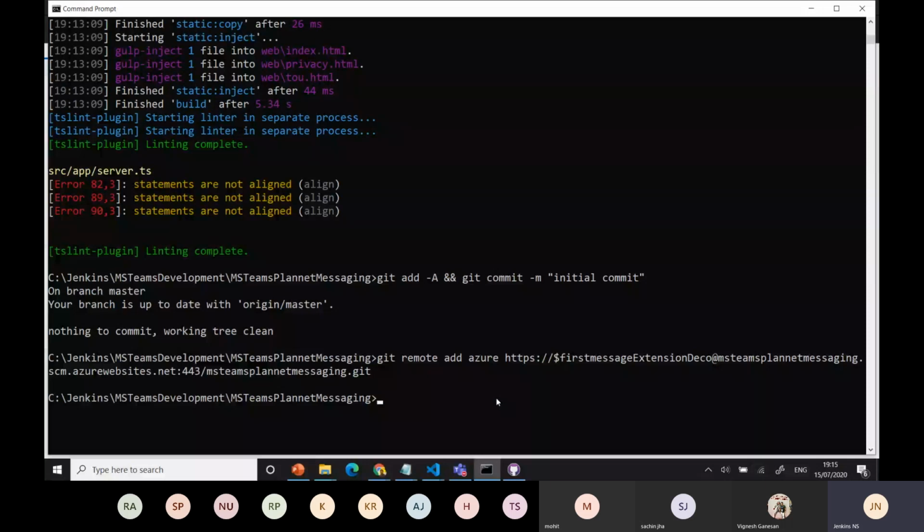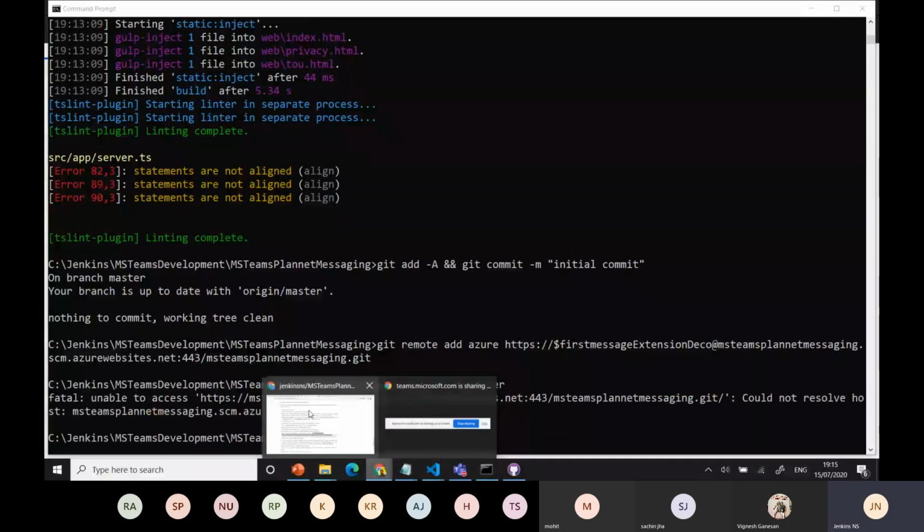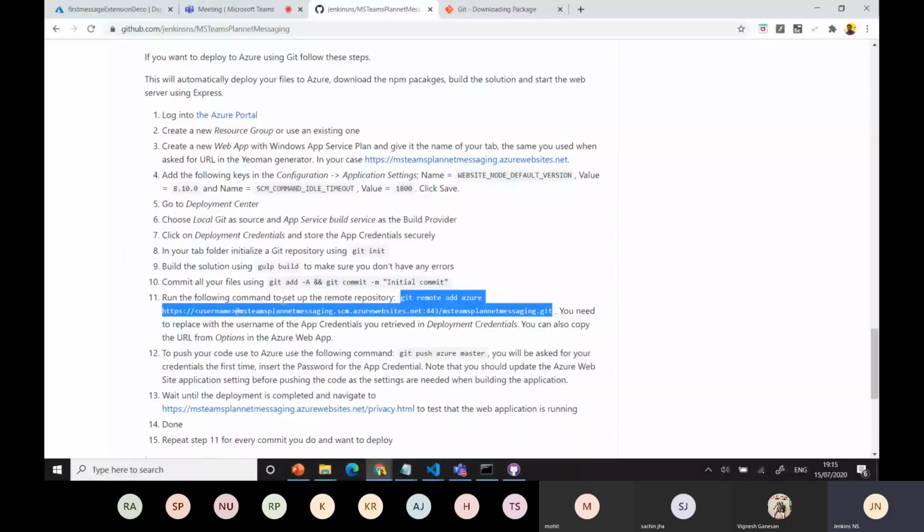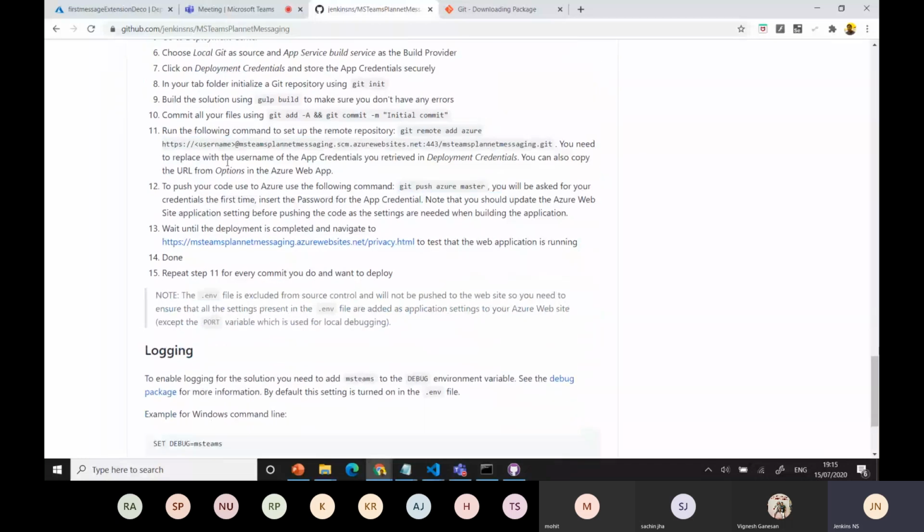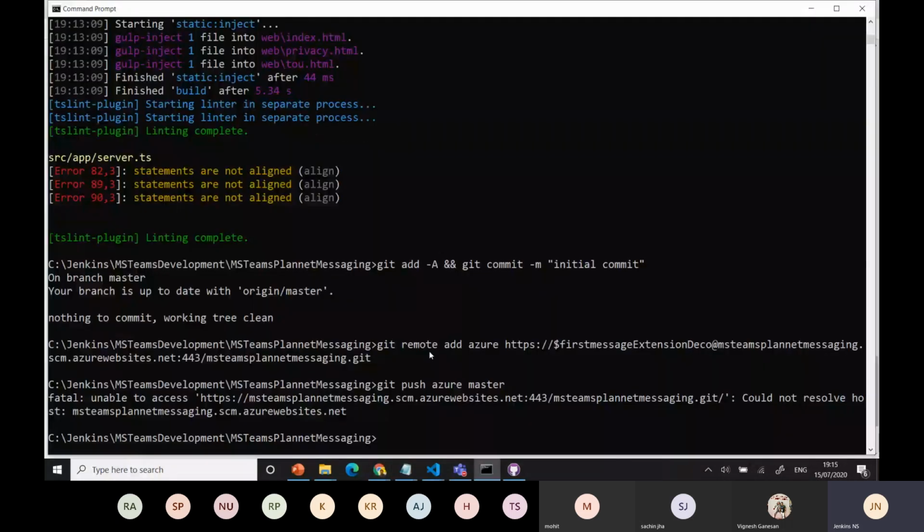After this is executed, what you need to do is push the data. This is the process: you need to push Azure master. These all steps are available here itself. You can see here after that, git push origin master. Here it will ask the credential for the password, but it is unable to process. Some error is there. Once again,